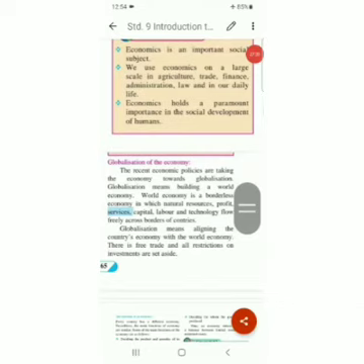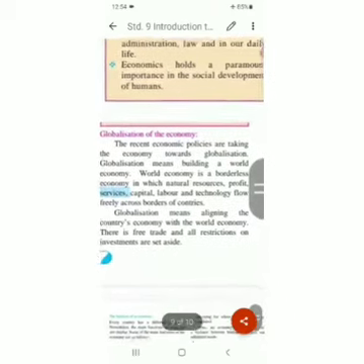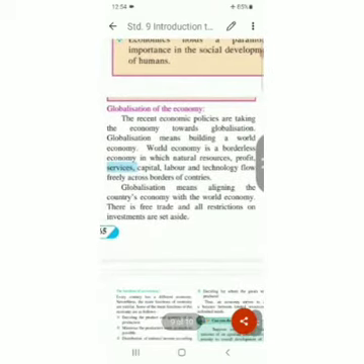What is meant by globalization? Globalization means building a world economy, making the economy worldly of the entire world. Okay, building a world economy to make the economy of the whole world nice. That is what is meant by globalization of an economy.